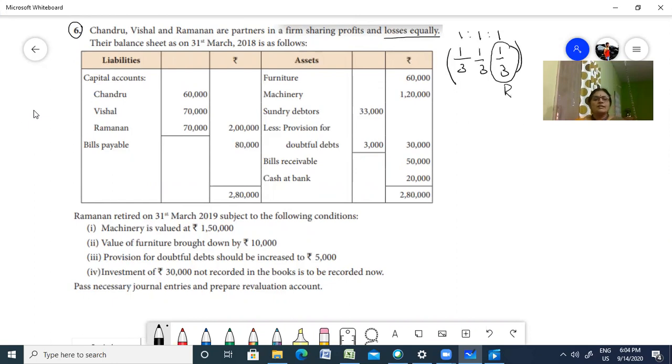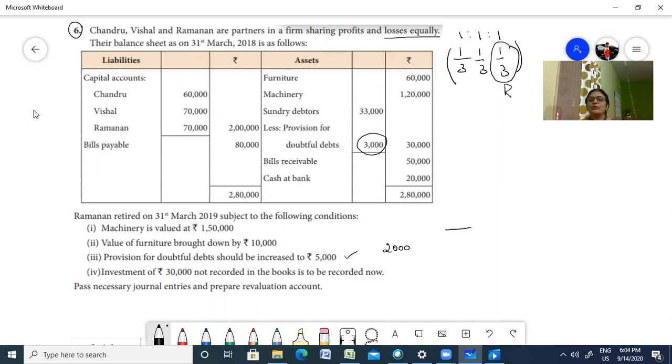Now, machinery is valued at 15,000. Value of the furniture has gone down by 10,000. Provision for doubtful debts is to be increased to 5,000. Already you have 3,000, and it is to be increased to 5,000, so the difference is 2,000. Now, investment 30,000 was not recorded in the firm. It's to be recorded now, so it is an increase in your assets.